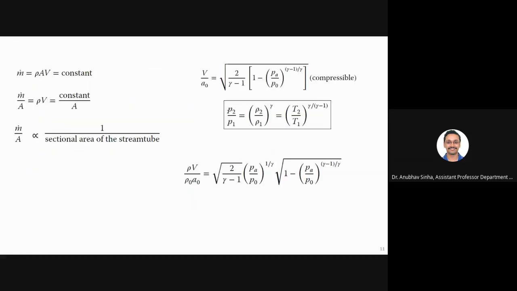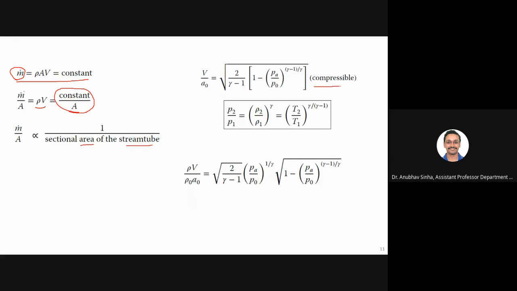Now we'll talk about mass flux. If this is the mass flow rate, M dot, mass flux is mass flow rate divided by area. So this is your mass flux, mass flow rate per unit area, which is rho into V, and which is basically a constant divided by A. Now we see that this mass flux is inversely proportional to the sectional area of the stream tube, which is A. And these are the equations that we'll use.